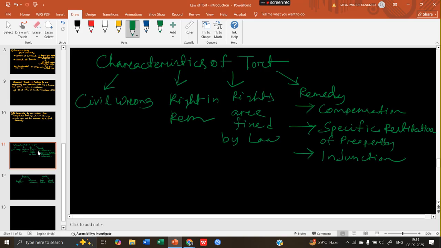Another type of injunction is mandatory injunction. Mandatory injunction is passed if someone is vested with some duties, but that person is not doing the duties. For example, the municipality has a duty to collect all the garbage and throw it somewhere else. But in your lane, the municipality vehicle is not coming for collecting garbage.